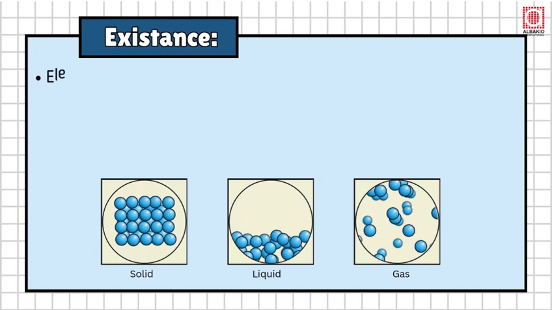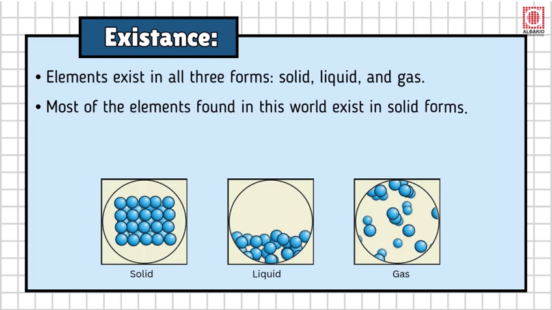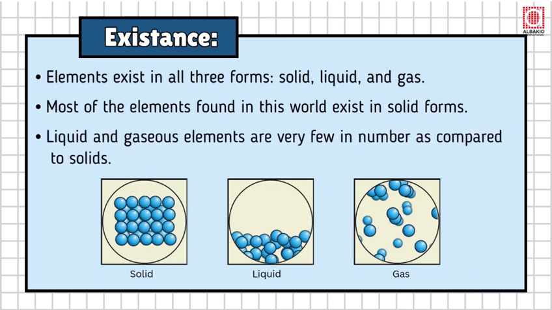Existence. Elements exist in all three forms: solid, liquid, and gas. Most of the elements found in this world exist in solid forms. Liquid and gaseous elements are very few in number as compared to solids.